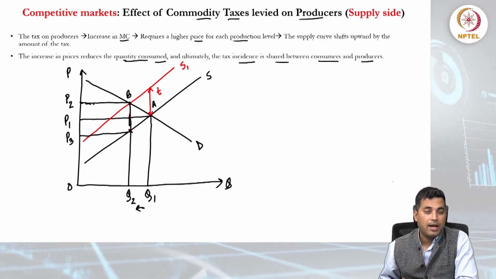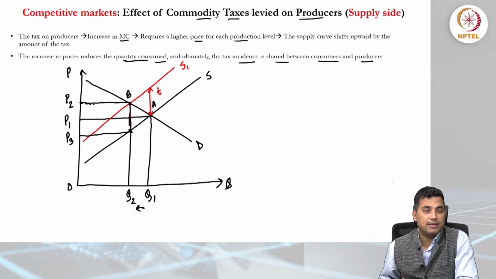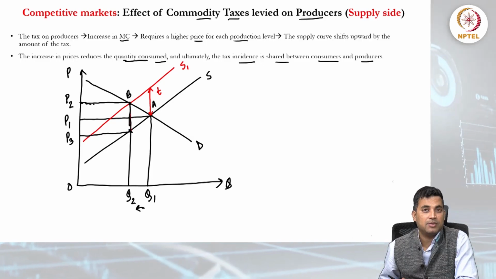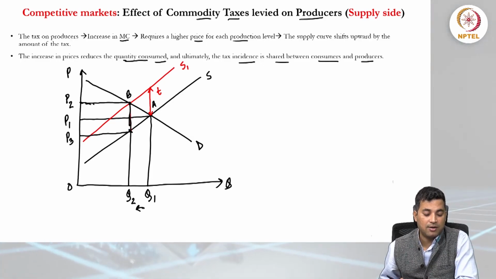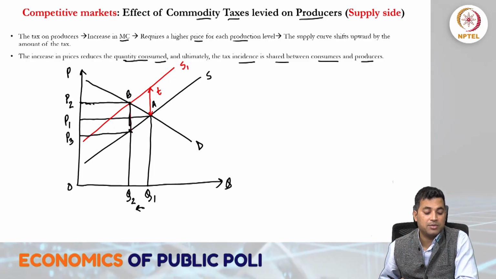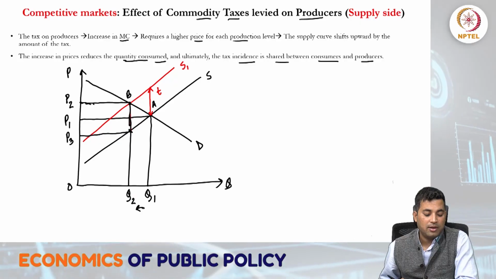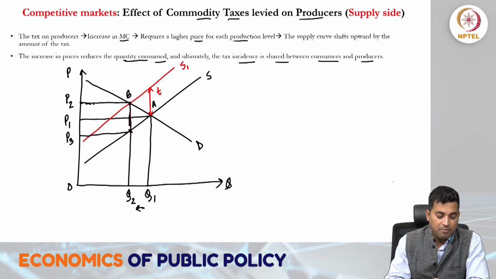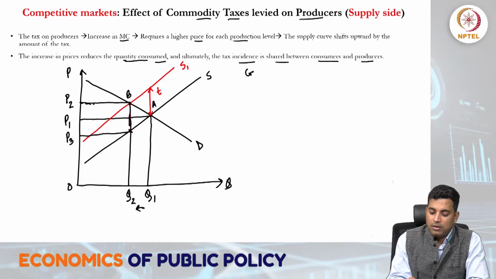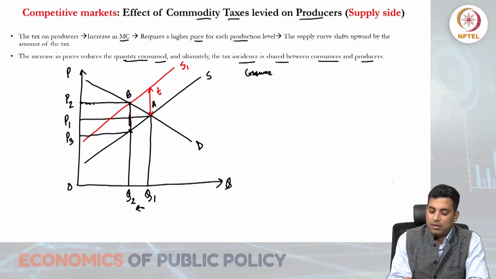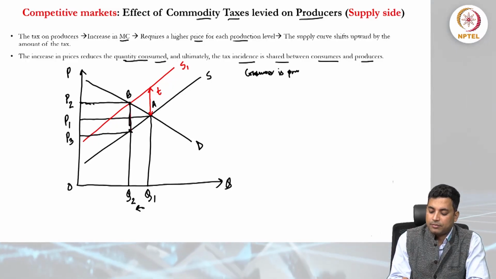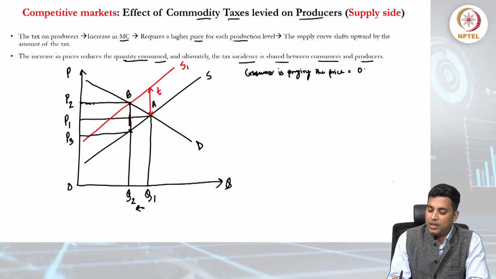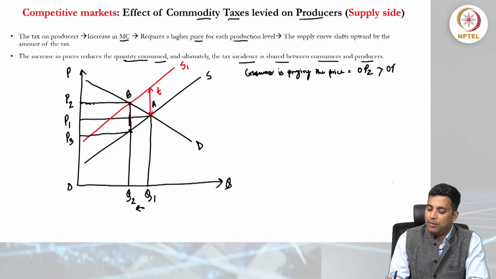Now tax is imposed on the producers, and the supply curve, which reflects the producers' marginal cost curve, shifts. At B the consumer is paying OP2, which is higher than OP1.